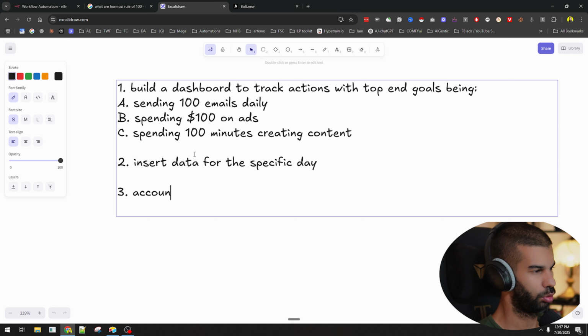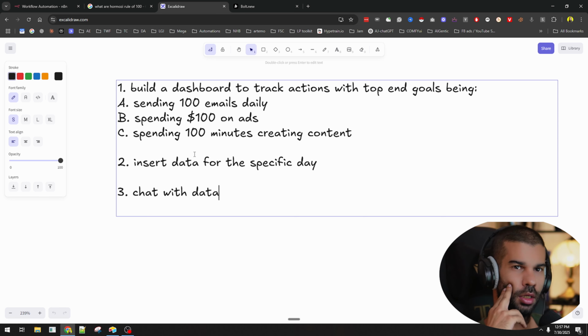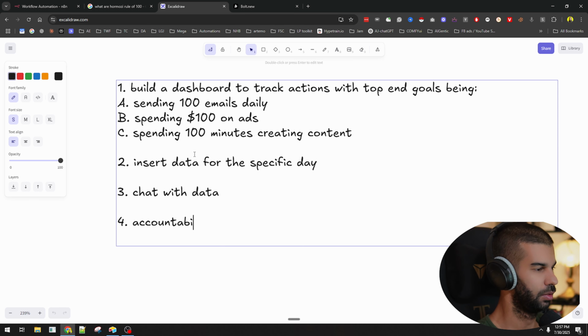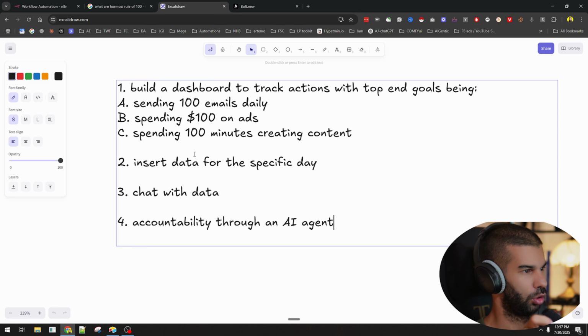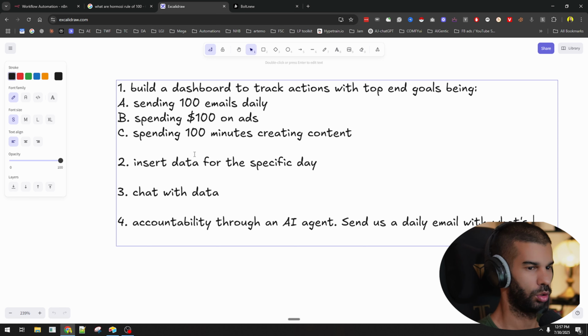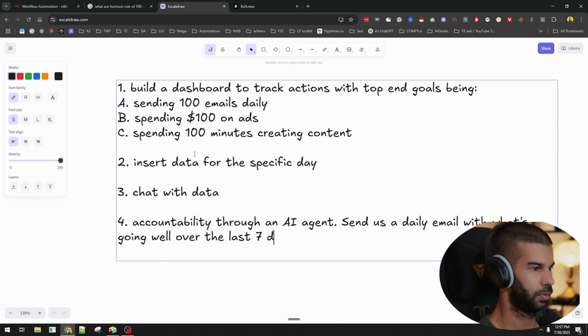And then I also want to include, actually, four things. I want to include the ability to chat with data. So I can say, okay, tell me about my data, tell me about where I need to focus more, tell me about other important key metrics. And ideally, you can also get into accountability through an AI agent. So the system will also have the ability to send us a daily email with what's going well over the last 7 days. And this obviously can be an arbitrary number, plus ideas for what to focus on today.